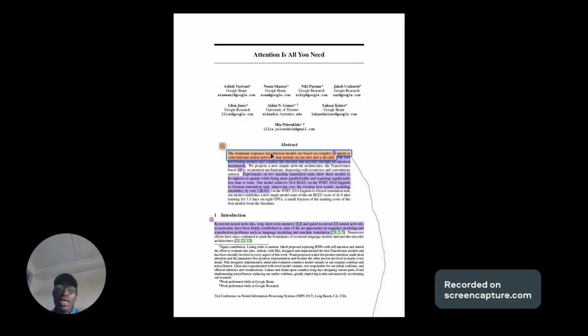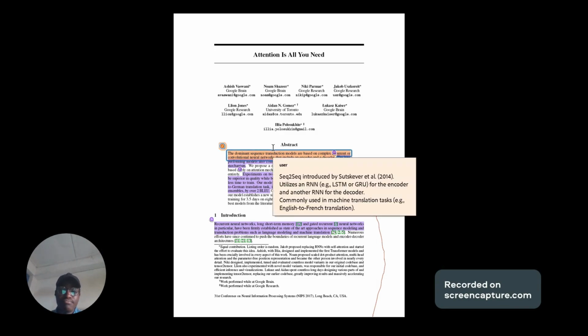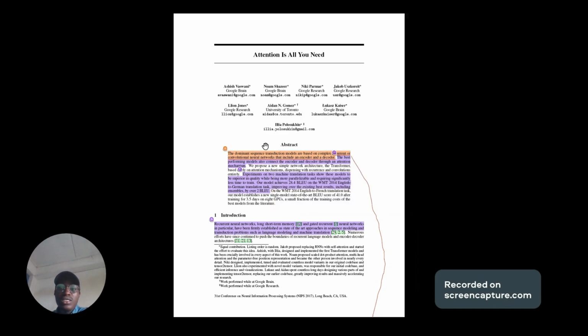The first thing we'll be looking at in this document is the abstract. As we know, the abstract is the most important part of every research paper. The abstract is going to give us a brief overview of what has been done in that research work. So the first thing we'll be looking at here is the abstract, of course, like I said.